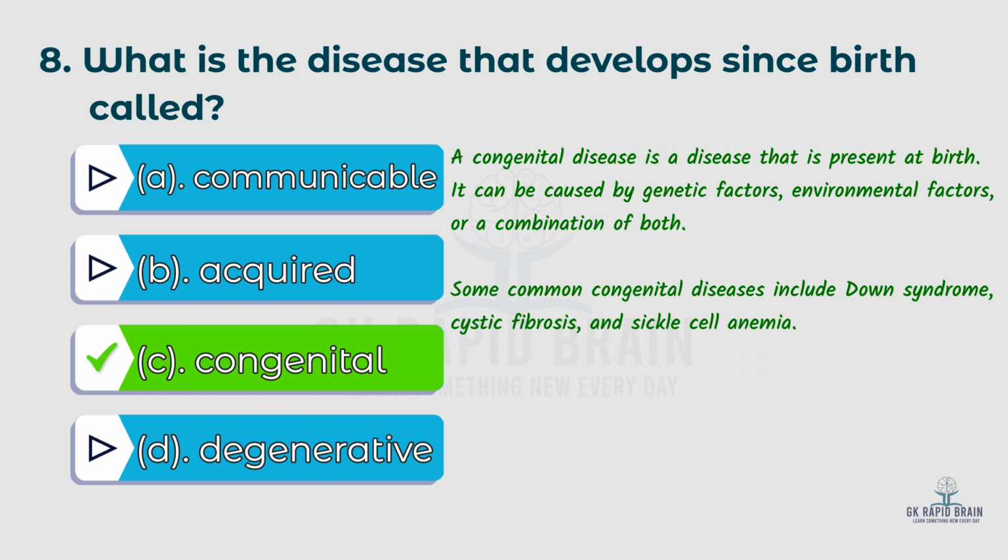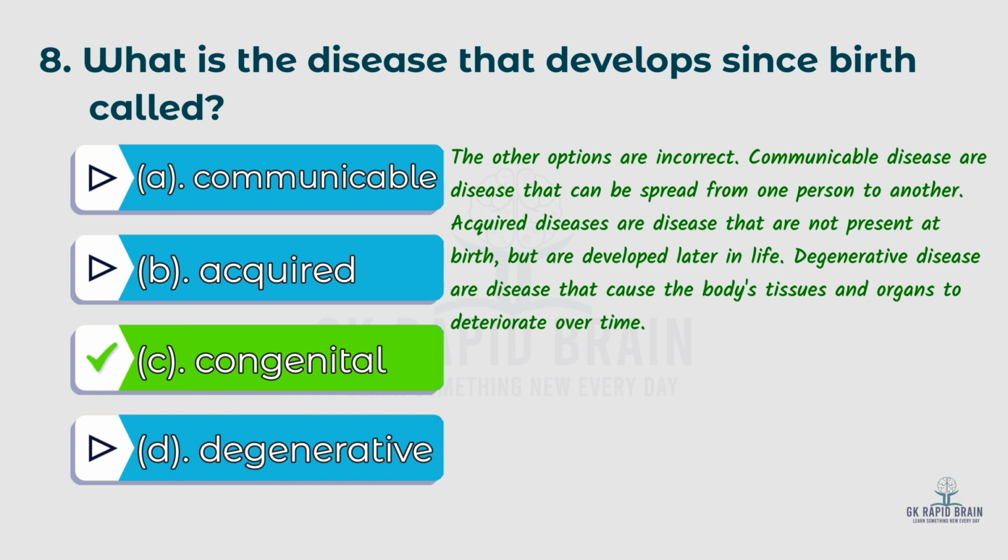It can be caused by genetic factors, environmental factors, or a combination of both. Some common congenital diseases include Down syndrome, cystic fibrosis, and sickle cell anemia. The other options are incorrect. Communicable diseases are diseases that can be spread from one person to another. Acquired diseases are diseases that are not present at birth but are developed later in life. Degenerative diseases are diseases that cause the body tissues and organs to deteriorate over time.